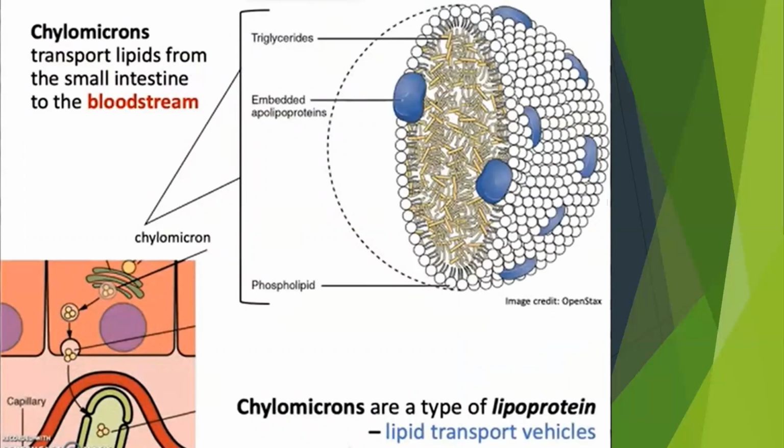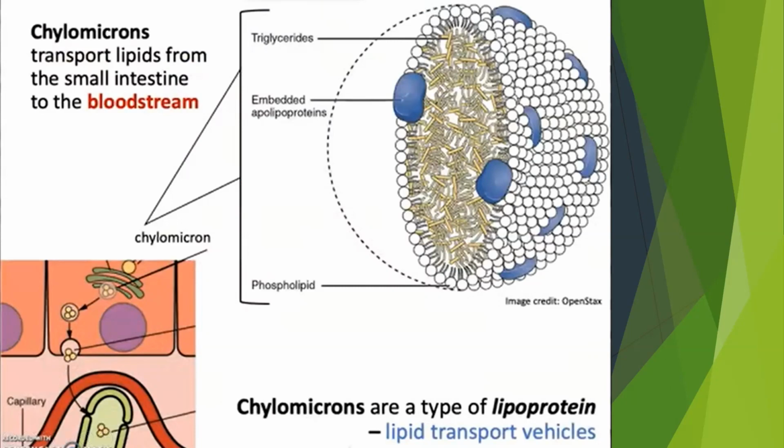They will then be distributed to different parts of our body, either our skeletal muscle or our adipocytes. So the inner part of the chylomicron is composed of triglyceride,